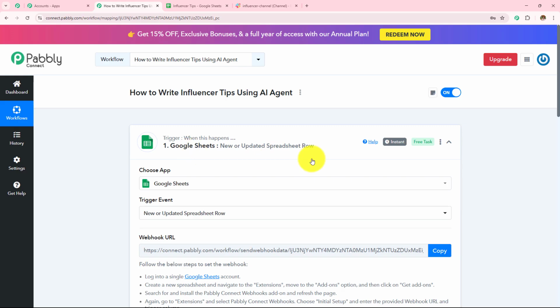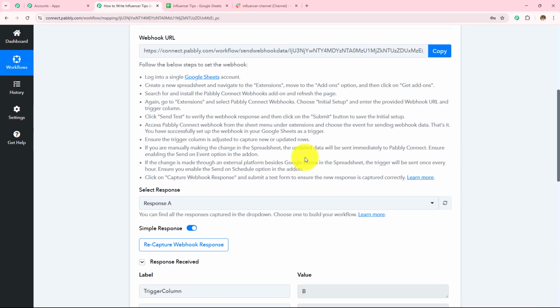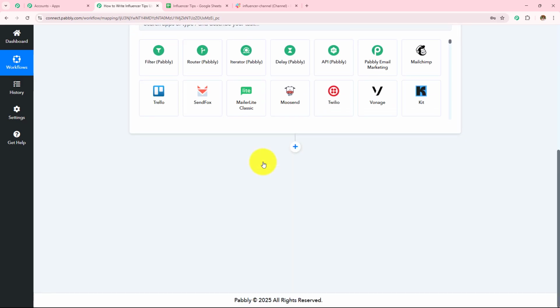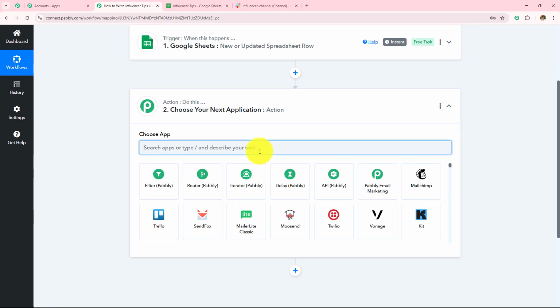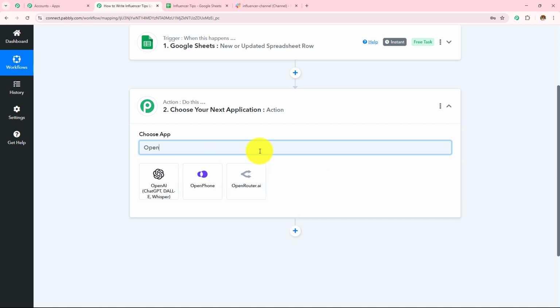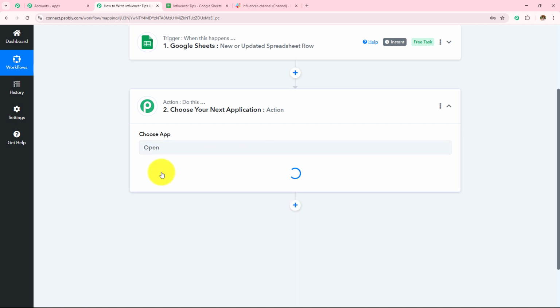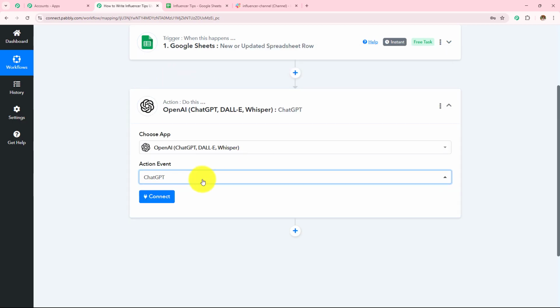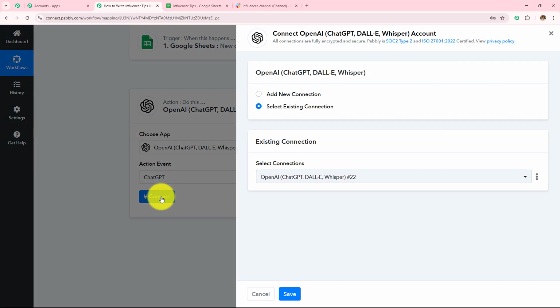Now moving on to the next step, whenever I am going to add a title in my Google Sheets spreadsheet, I want to create tips on the same topic. I automatically want to create tips on that same topic. So here what I'm going to do, I'm going to take my action application as OpenAI, or I'm going to use my AI agent as OpenAI. And then in my action event, I'm going to select this as ChatGPT and then click on this connect.